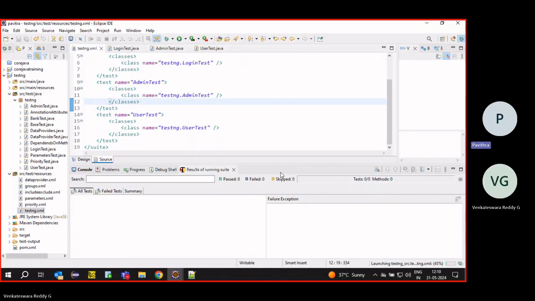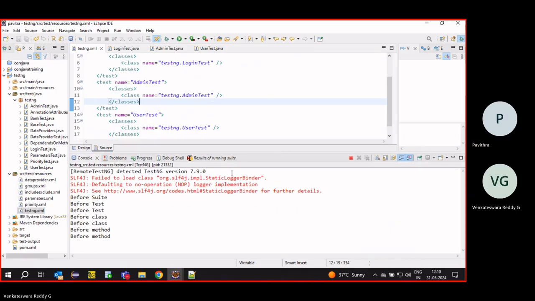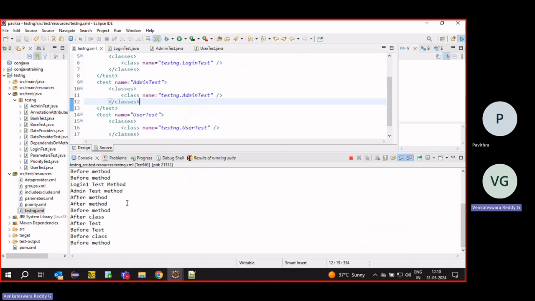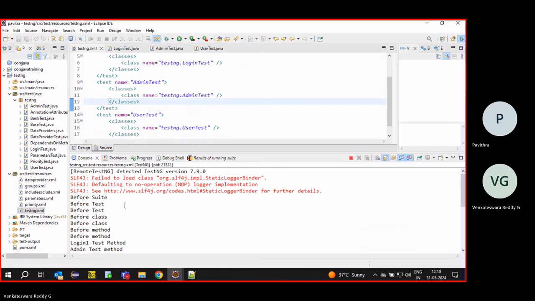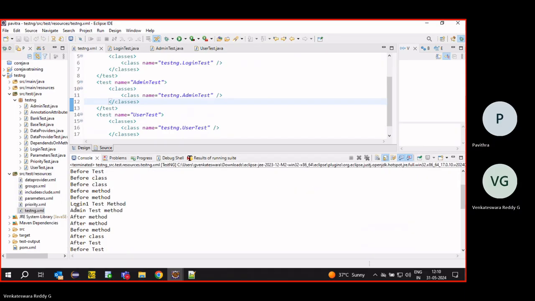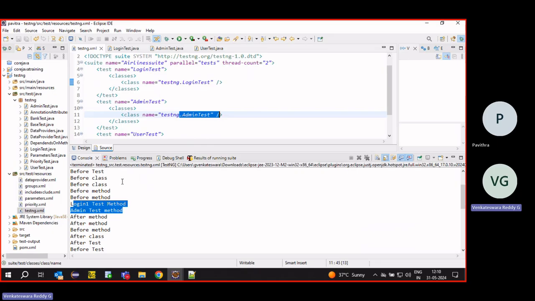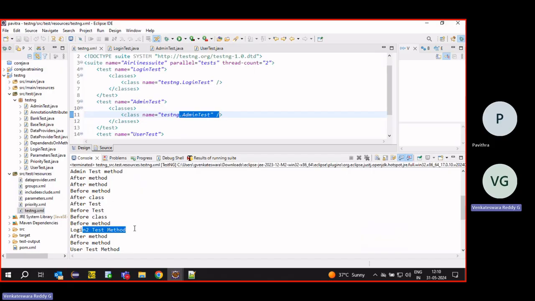Suppose if I run it. Right, 2 test cases. Login 1, login 2. We cannot observe it. Login 1, admin test. Right, from here 1 it takes. Again, only login 2, because admin doesn't have anything, only login is pending now.